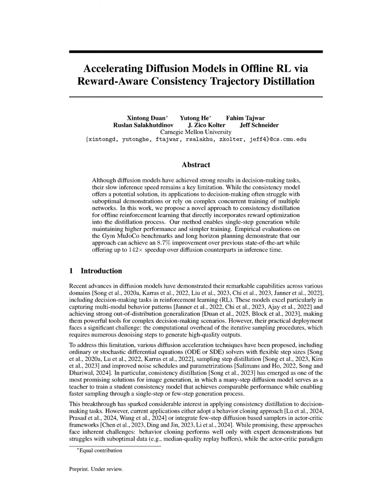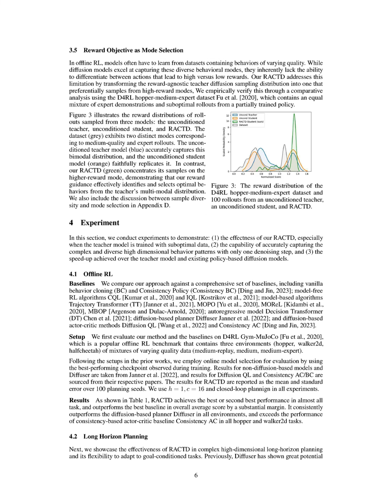The experimental setup to validate RACTD involved testing on the D4RL Gym MuJoCo benchmark, which includes environments such as Hopper, Walker 2D, and Half Cheetah, characterized by varying quality data: medium, medium replay, medium expert. The evaluation employed online model selection, using the best performing checkpoint observed during training, and results were reported as the mean and standard error over 100 planning seeds.